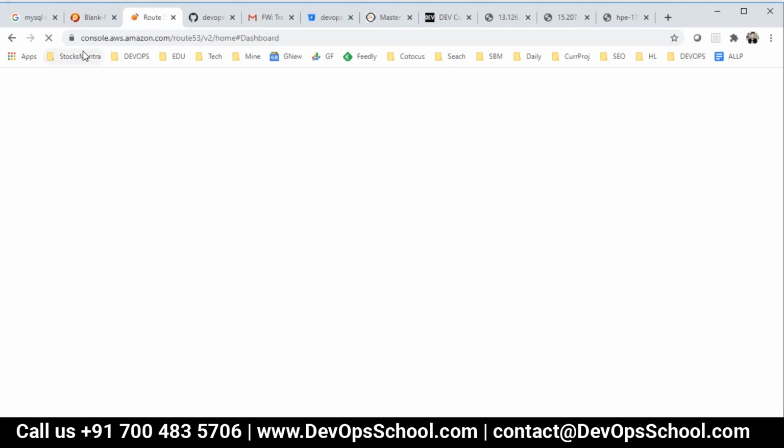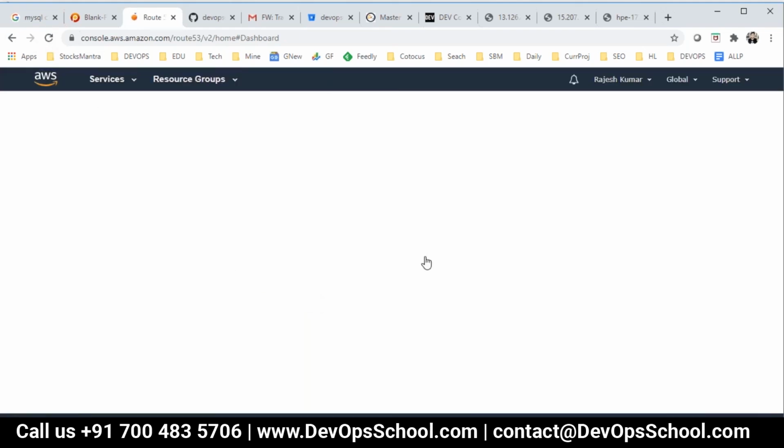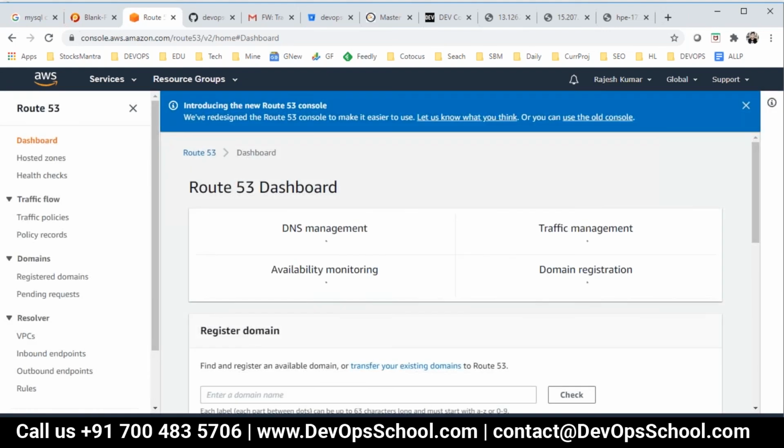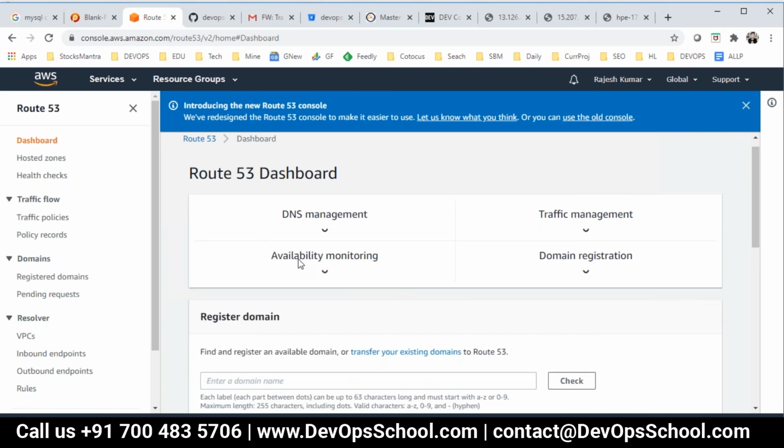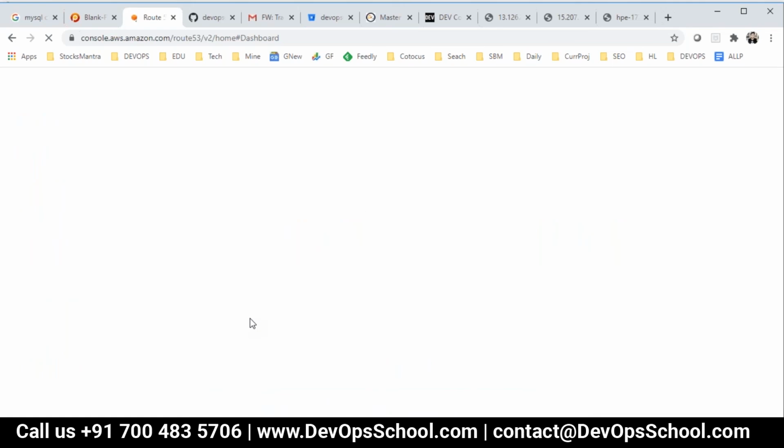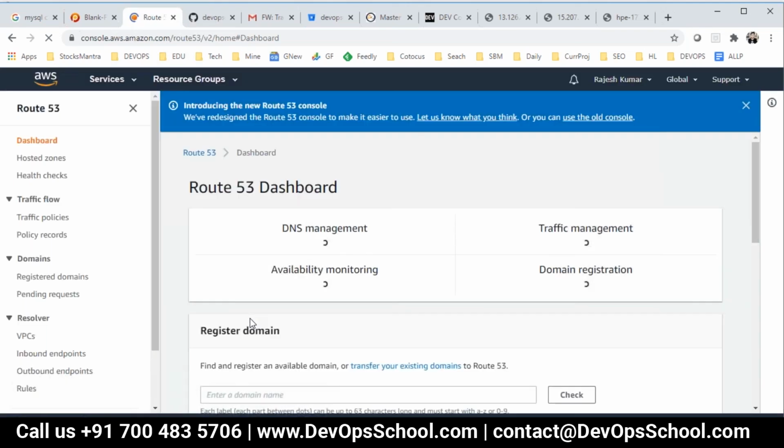So still loading. It goes slow. So see here, this is the domain service. You have to go to the hosted zone. I have two domains which are hosted on this account of AWS. Let it load. It's got a little slow. You can buy a new domain at a very easy cost. Okay, so here I got these hosted zones.